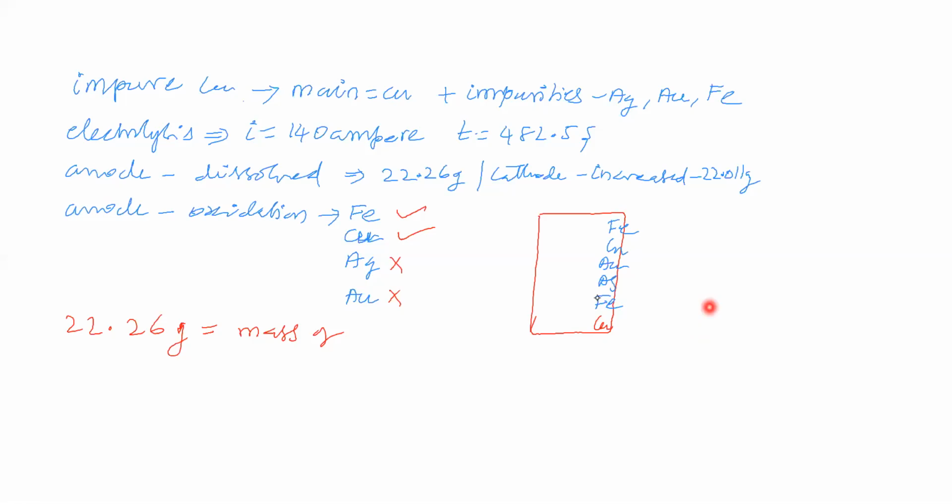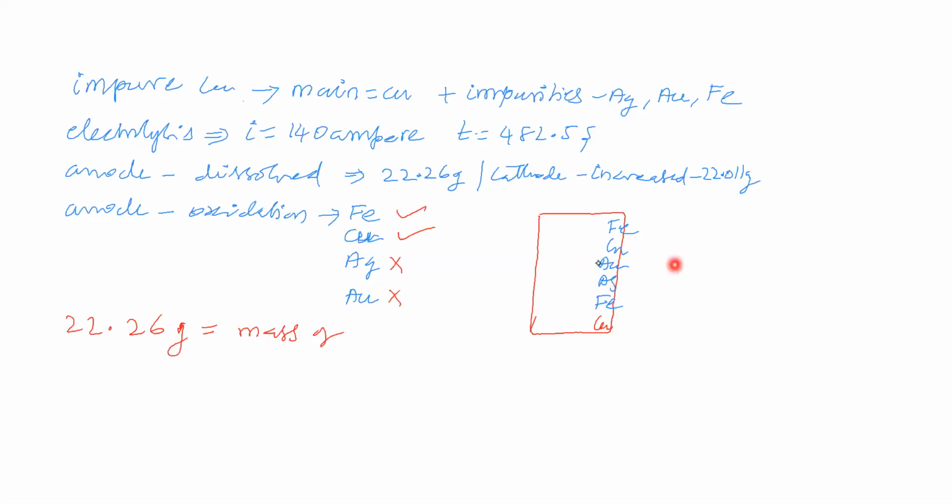What about silver? Silver is simply falling into the electrolytic vessel as anode mud. Do you think anode mass decreases due to this also? This impure anode contains silver. Silver is not undergoing oxidation, but it is falling into the vessel, so is the anode mass decreased or not?